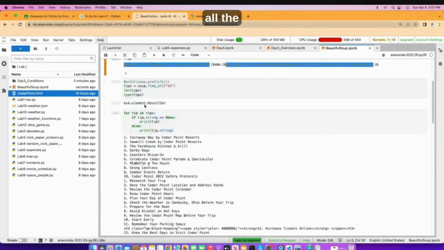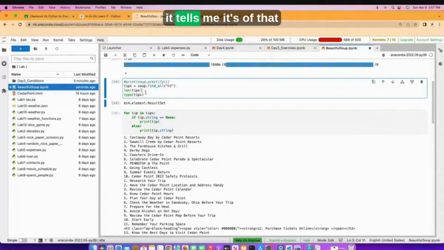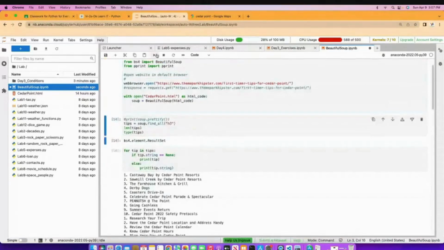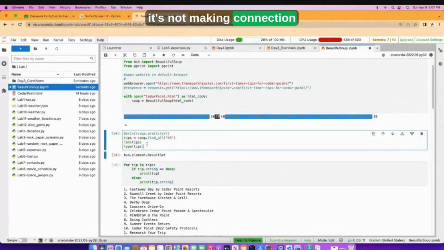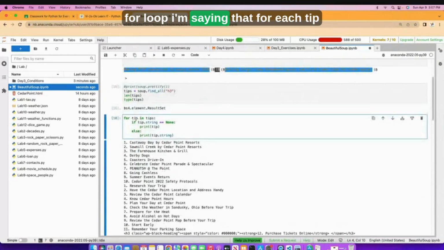I was able to pull all the text that have header 3. I check the length of it, check the type of it. So if I execute this, it tells me it's of that data type. Let me execute this as well. It's not making a connection. That's not good. But at the end of the day, when I executed this for loop, I'm saying that for each tip within the list of tips, go ahead and print the tip.